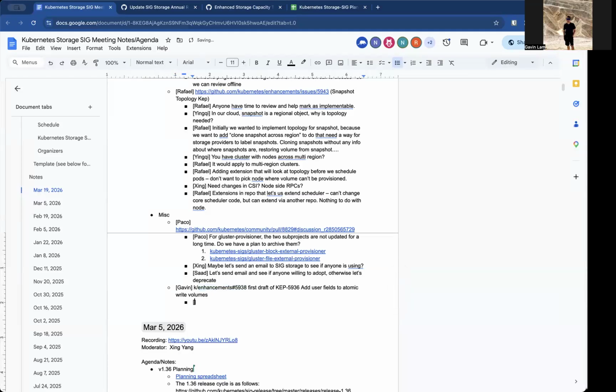Yeah, so this KEP, we talked about it last time in the meeting two weeks ago. And there is also a discussion in the Slack channel. So I added some analysis of the alternatives we talked about last time.